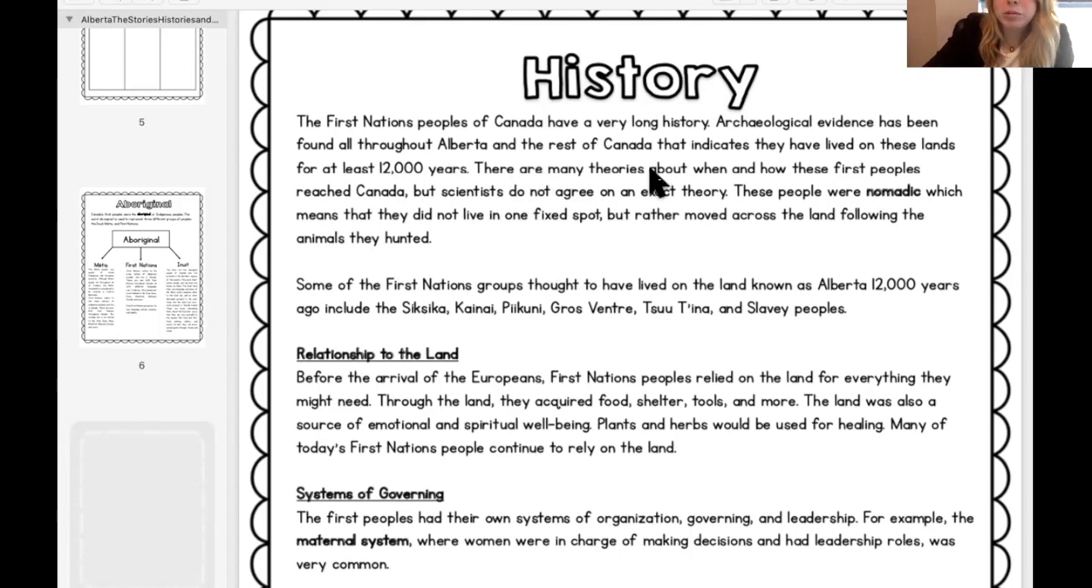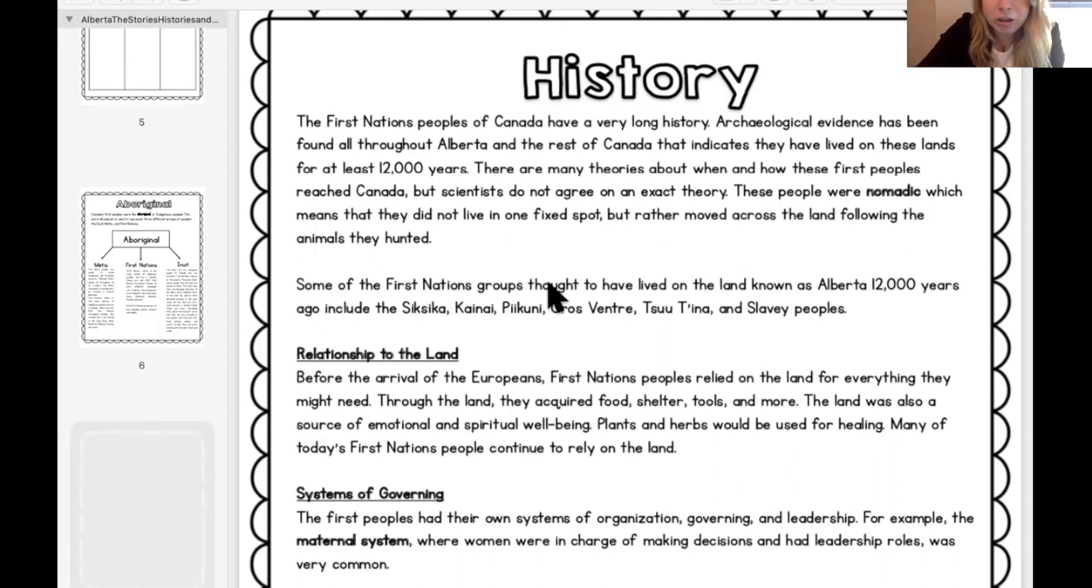There are many theories about when and how the first peoples reached Canada, but scientists do not agree on an exact theory. These people were nomadic, which means they did not live in one fixed spot, but rather moved across the land following the animals they hunted. So when you're a nomad, that just means you go from place to place. You don't have an exact home. You don't set up a town or a city. You go from place to place to place. So these people traveled all over Canada following the animals that they hunted.